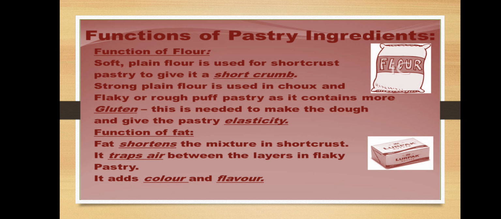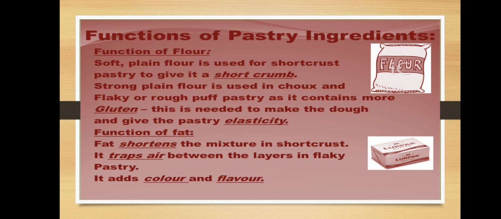Function of pastry ingredients. What are the functions of pastry ingredients? Following are the functions of flour. Soft plain flour is used for short crust pastry to give it a short crumb.